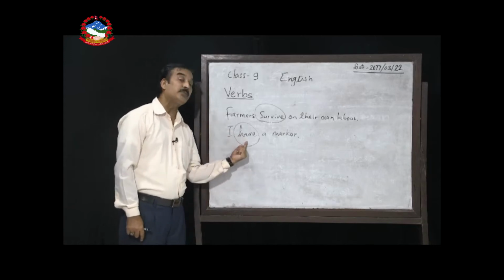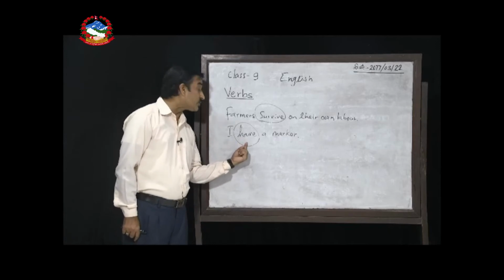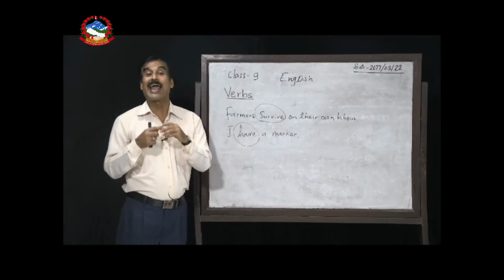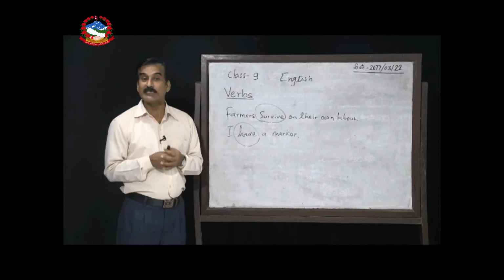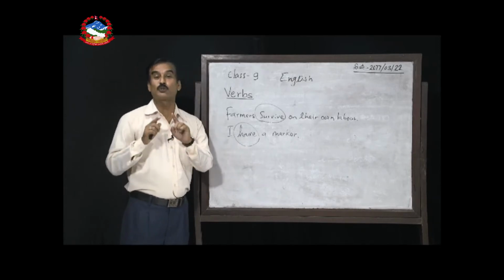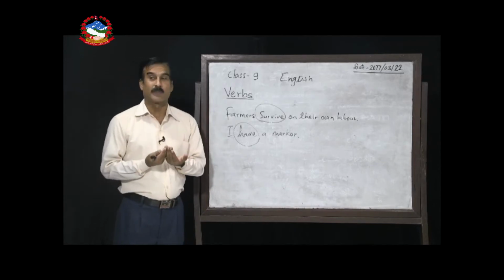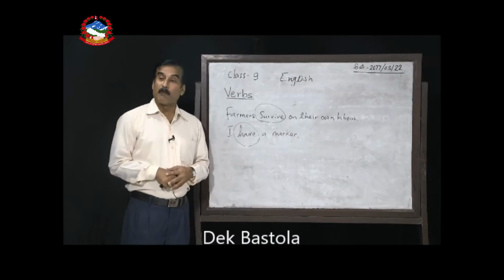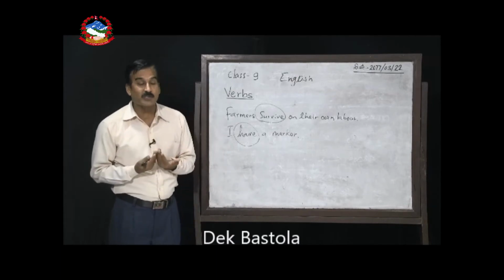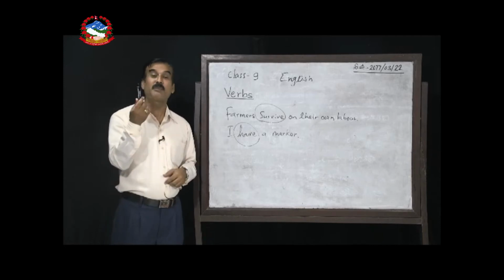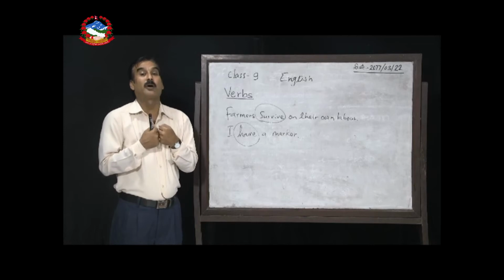So, have is the main verb here in this sentence, but this word doesn't show us the action. So, this is not the action verb in this sense. We can say this is the verb to show the state of being. What does it mean? What is state of being? I have a marker means I am not doing anything. What is the state? What is the situation? The situation is that I have this marker, I have this pen. So, this is known as the state of being.